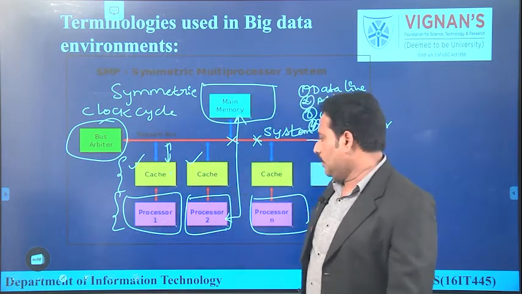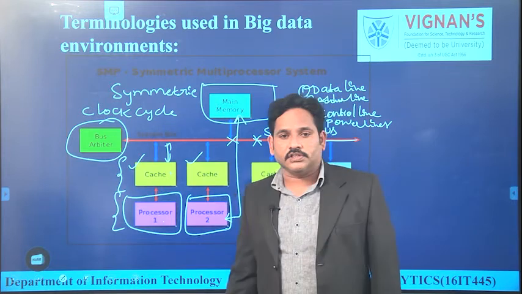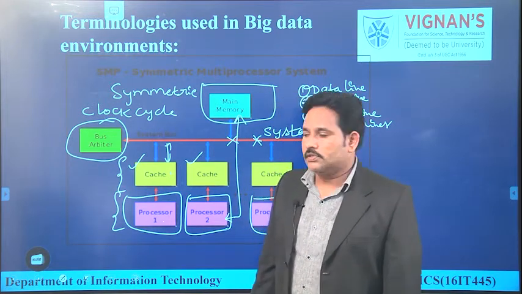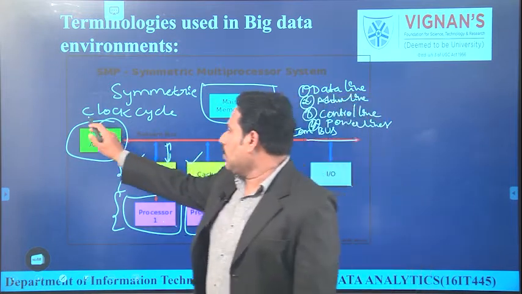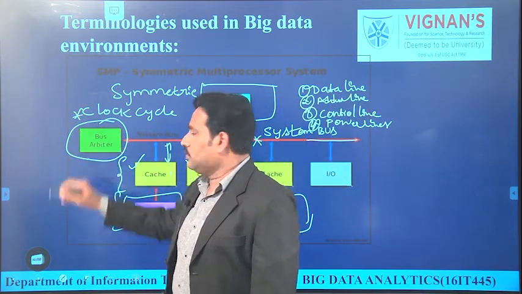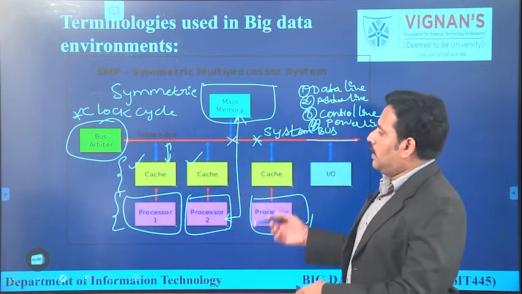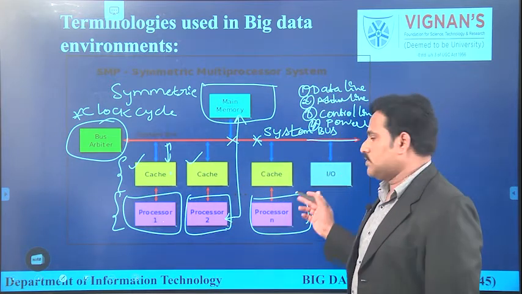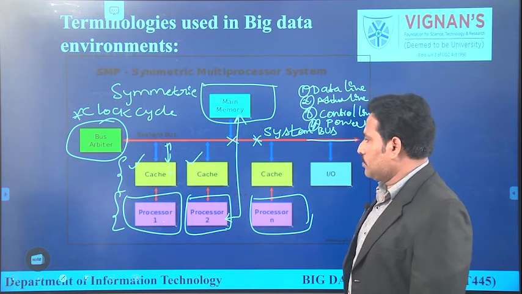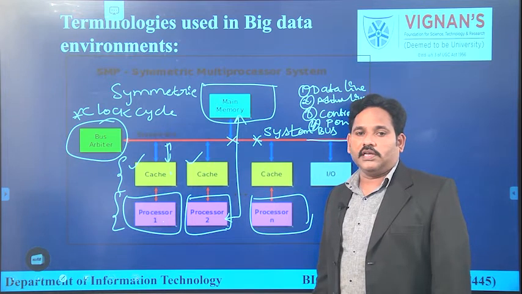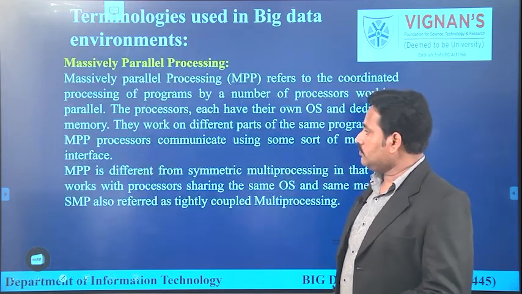That means each and every processor will receive the instructions and execute the instructions based on a single common shared system clock cycle. That can also be replaced by providing asymmetric nature. Each and every processor can be assigned a separate or unique clock cycle or clock pulses.